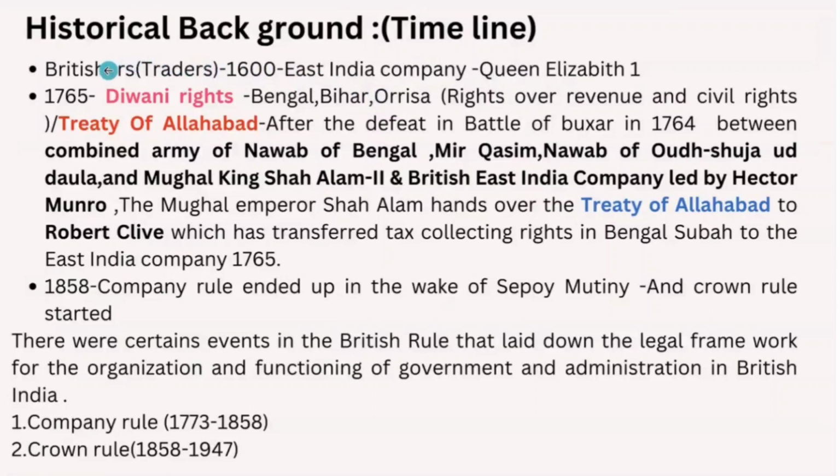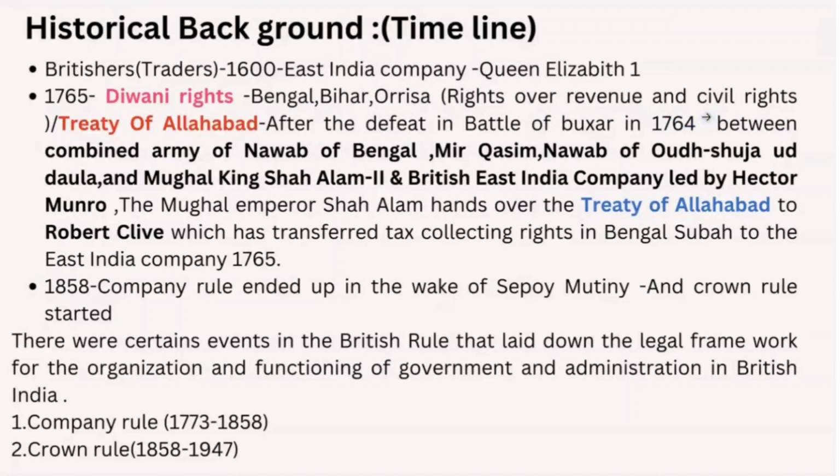The next important timeline is 1765, where the company was given not only trading functions but also Diwani rights. Diwani rights are nothing but rights over revenue and civil justice from Bengal, Bihar and Orissa. So the East India Company was given Diwani rights over Bengal, Bihar and Orissa.